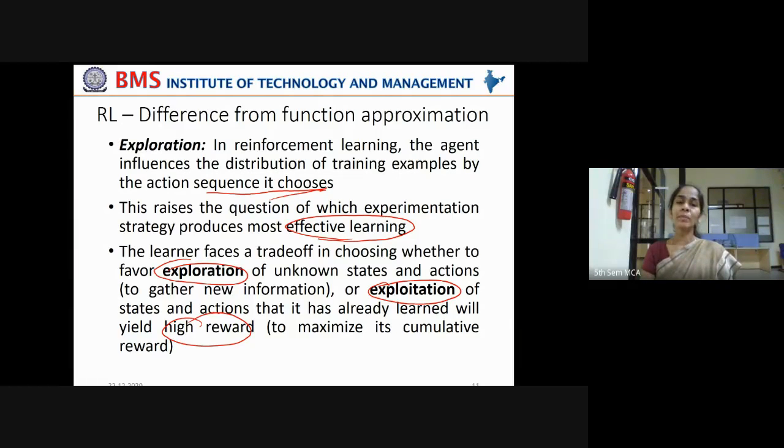So what is the problem here? The agent should maintain a balance between whether to learn a new step or use the existing knowledge. If it takes a new step, whether it will be appropriate or not, whether it will be rewarded or not, it doesn't know. In the same way, taking a new step is called exploration.